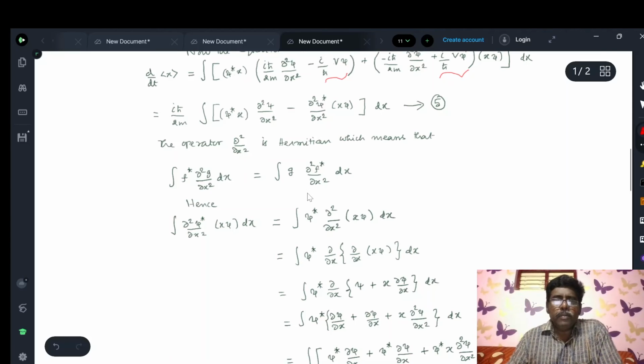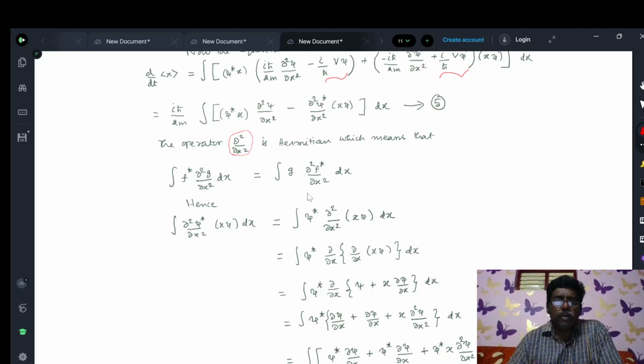If the operator is Hermitian, this condition should be satisfied. A Hermitian operator should satisfy this condition: the integral of f star ∂²/∂x² g dx equals the integral of g ∂²/∂x² f star dx. Now consider this second term.